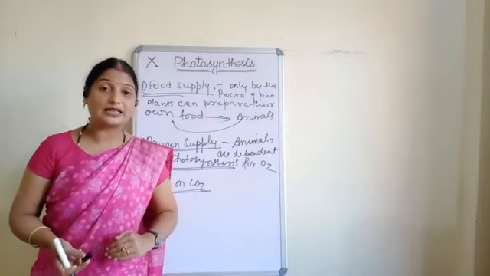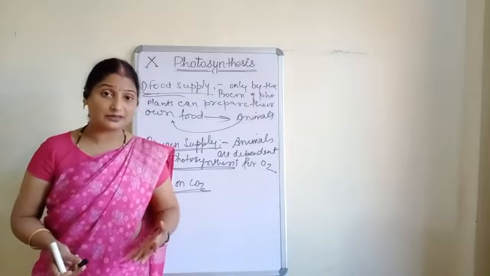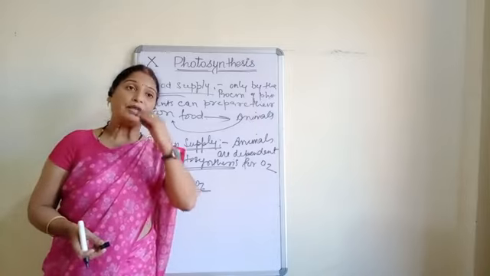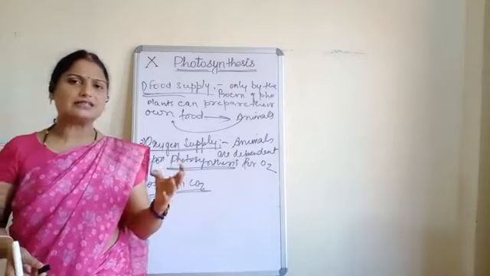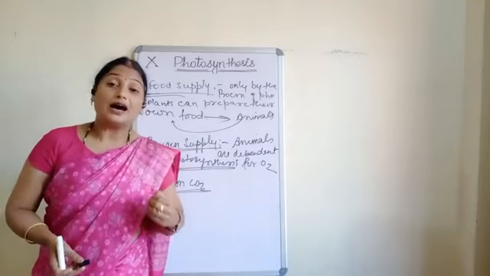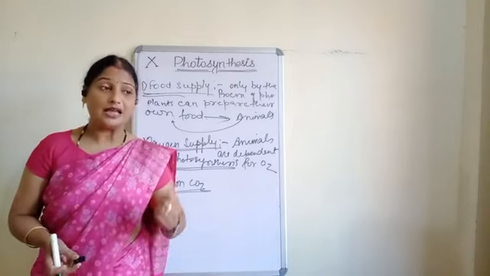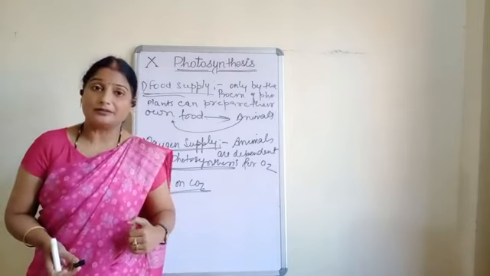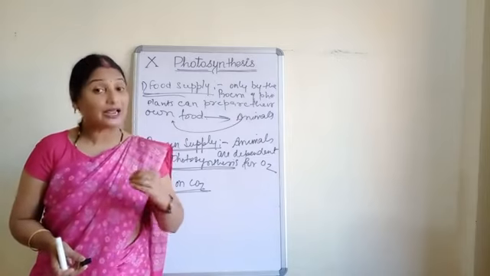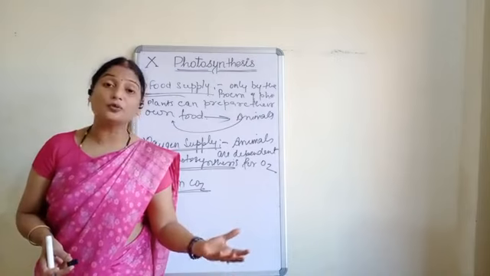And in this case, children, the level of CO2 will be balanced. Nowadays, these things are commonly known to you all. We are facing problems like global warming. Not only do we feel that, but actually CO2 is responsible for global warming.